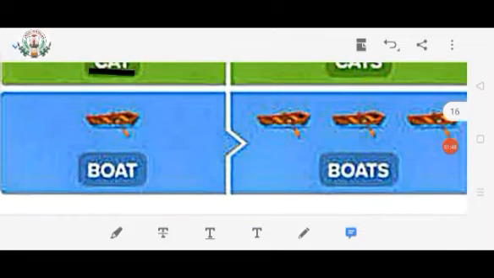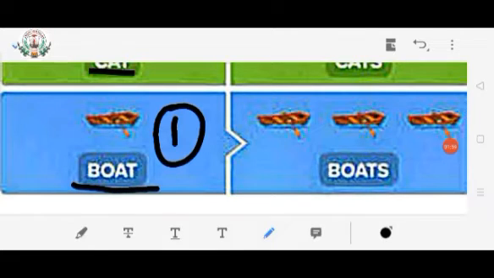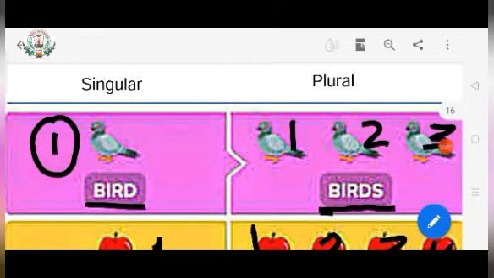Look at the fourth picture, children. Only 1 boat is there. So the spelling of boat is B-O-A-T, boat. But here 1, 2, 3 boats are given. So in the plural form, what will we write, children? B-O-A-T-S, boats. By this you can understand, my dear children, as you know, noun can be singular or plural. Singular means 1, as you can see in the first picture, and plural means more than 1.